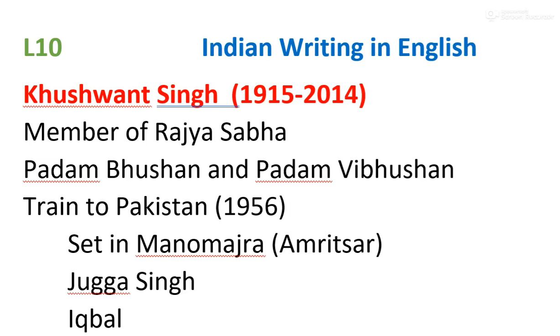Hello, dear friends. This is lesson number 10 in the series on Indian writing in English, and today in this lesson, we shall start our discussion on Khushwant Singh. From the UGC NET point of view, he is not that important a writer, but so far as Indian English is concerned, he is a prominent figure. He was born in 1915 in Punjab and died in 2014 in Delhi.